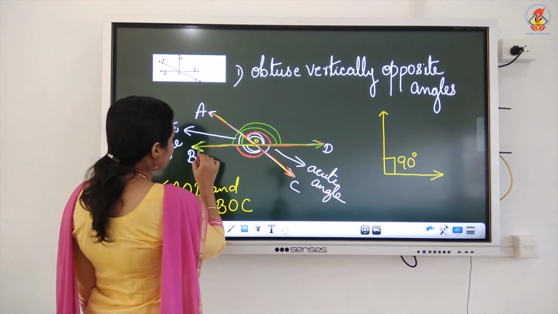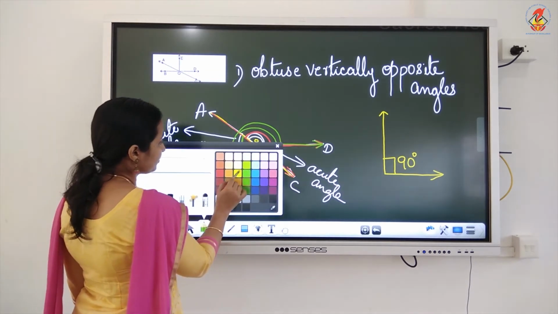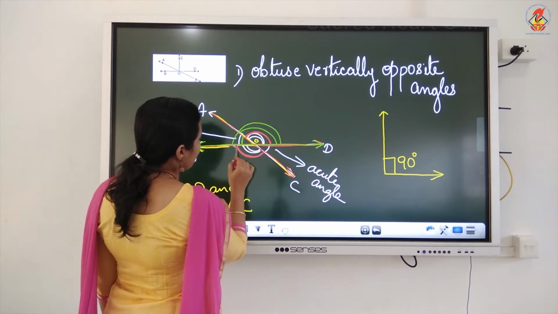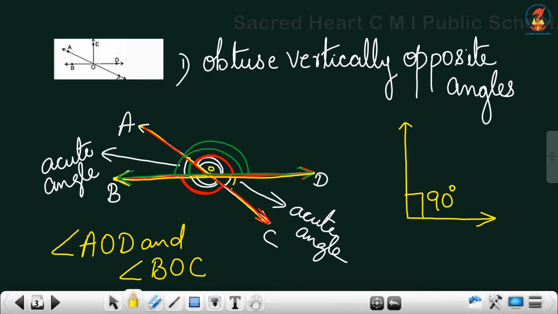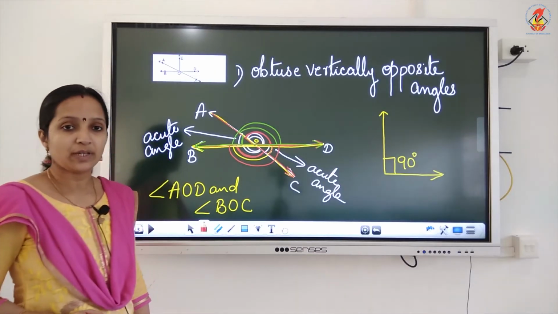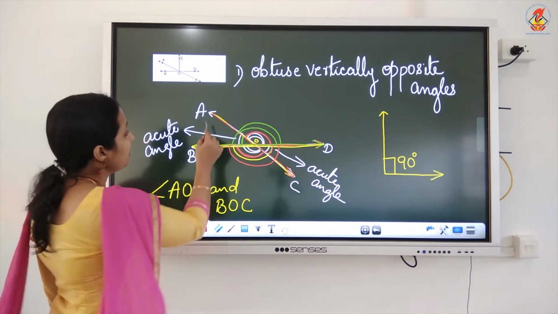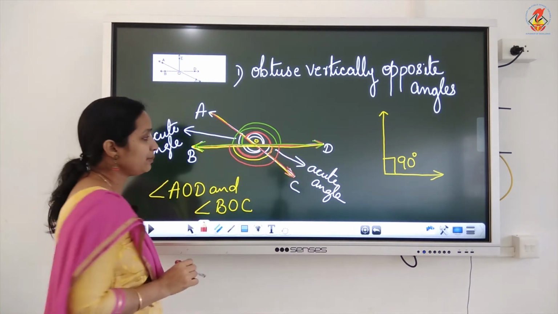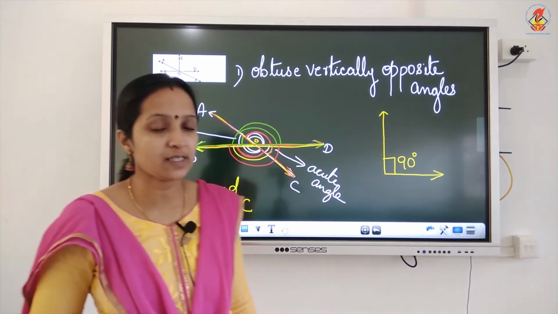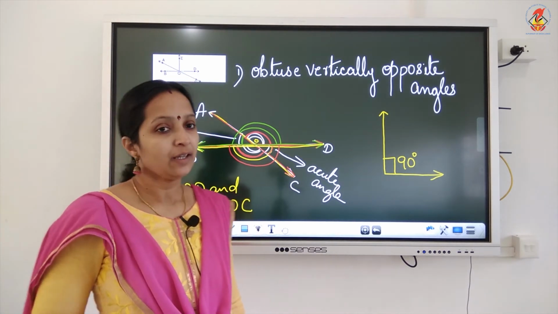This is also a straight line. Listen children, this is also a straight line, and I already told you this angle is acute, so obviously this angle is obtuse. Then only we will get the sum 180 degrees. So if this is acute, obviously this will be obtuse. So which are the pairs of obtuse vertically opposite angles in this figure? Angle AOD and angle BOC. I hope this first part of this question is clear.